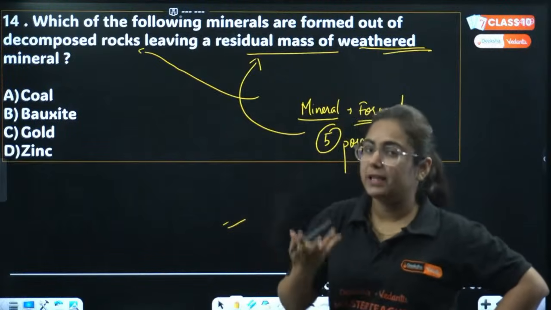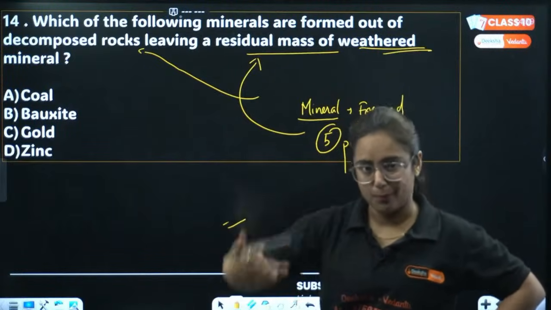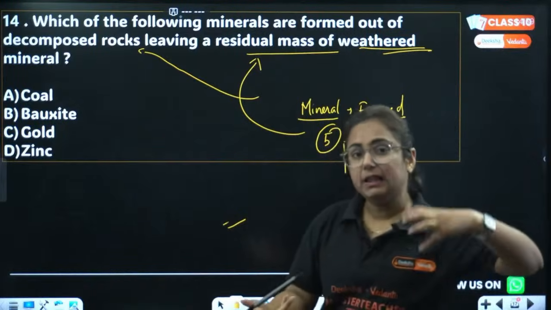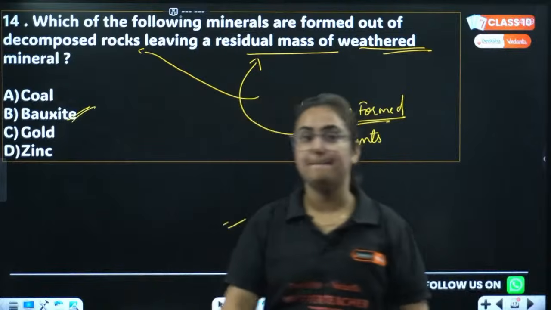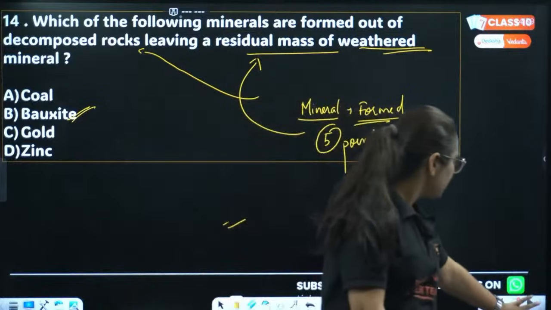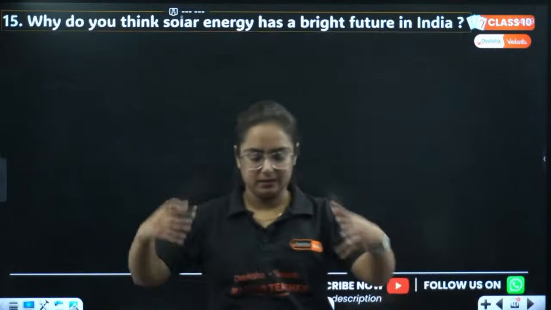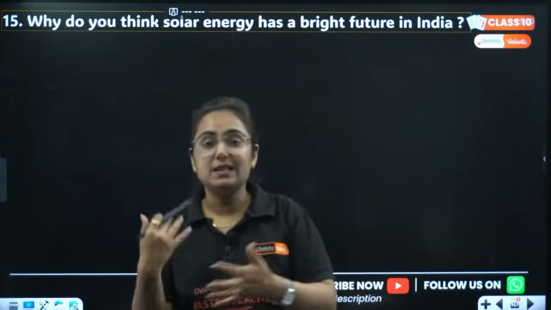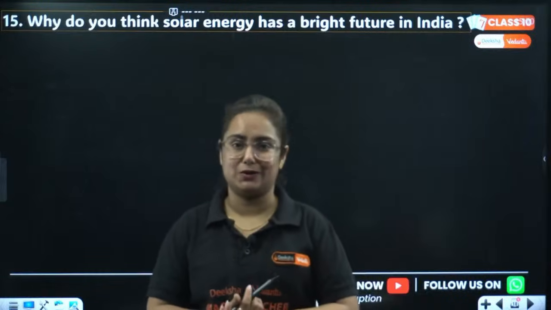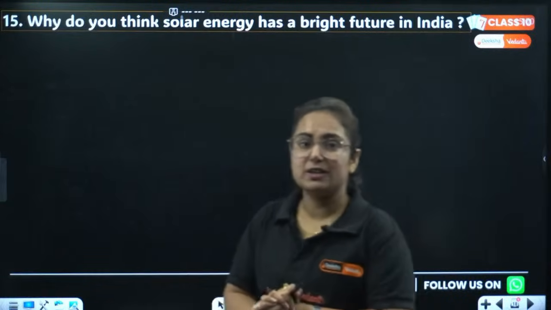Whatever element in the rock was able to decompose, it got decomposed, and the leftover residual formed the mineral. Answer is bauxite. Were you correct? Okay, test yourself. There are so many students out here right now, I can't see everyone, I can't test everyone, so test yourself.